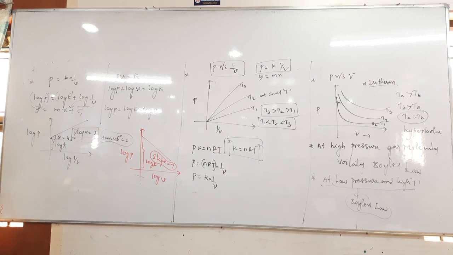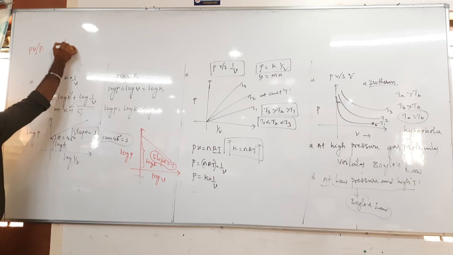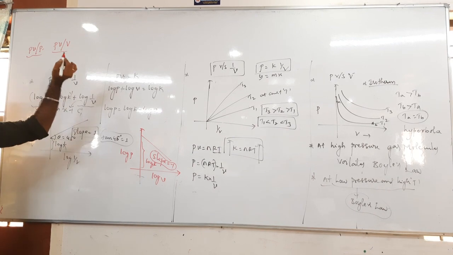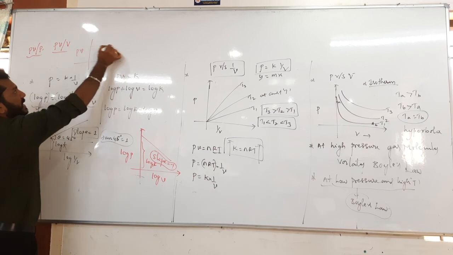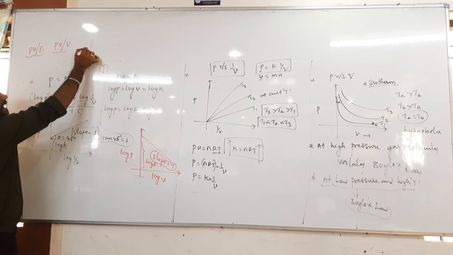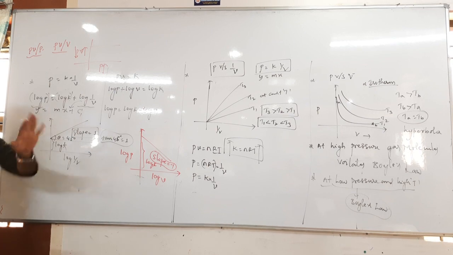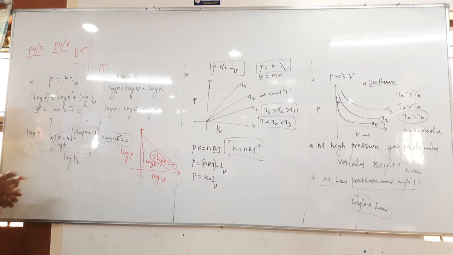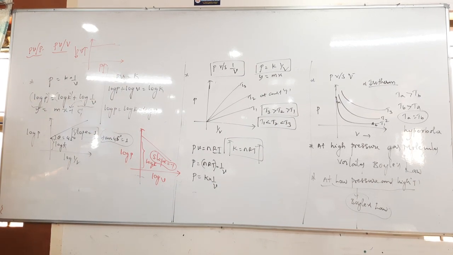Another graphical representation is the product of pressure and volume versus pressure. We get a straight line. When pressure increases, volume decreases, and the product PV is not affected. One factor increases while the other decreases, so the product of pressure and volume becomes constant. Understood? So in this case, we get a line parallel to the x-axis.